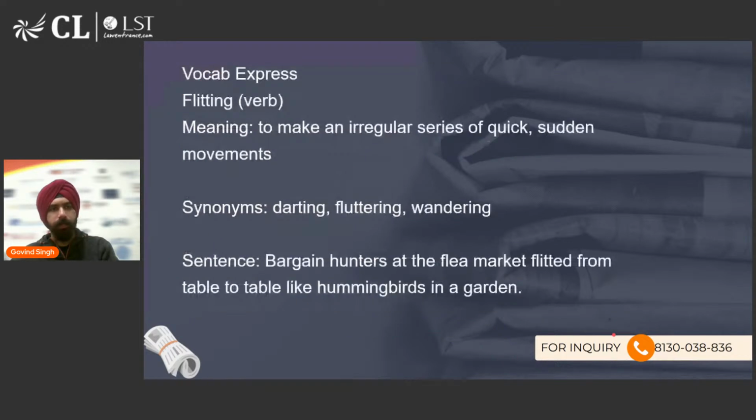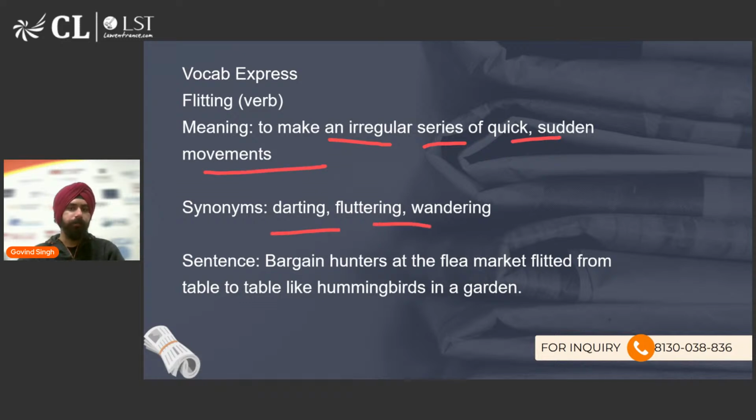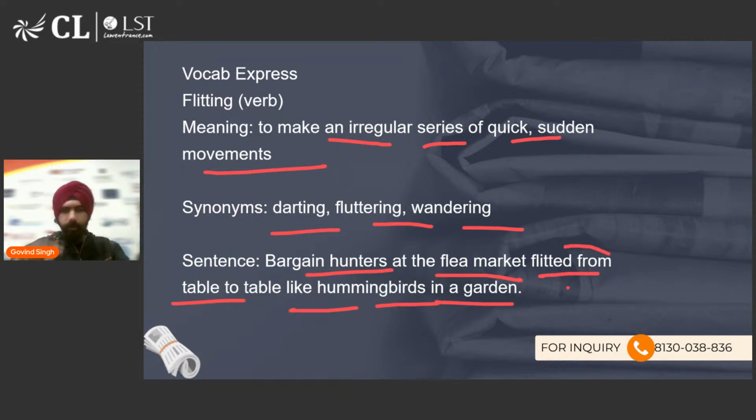The next word of the day is flitting. Flitting essentially means to make an irregular series of quick, sudden movements. Darting, fluttering, wandering are synonyms. Bargain hunters at the flea market flitted from table to table like hummingbirds in a garden. So basically, moving very quickly like that. That is called flitting.